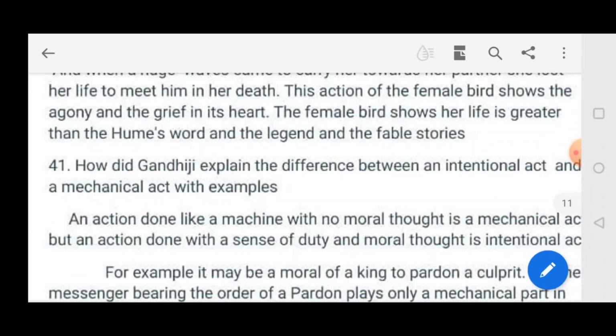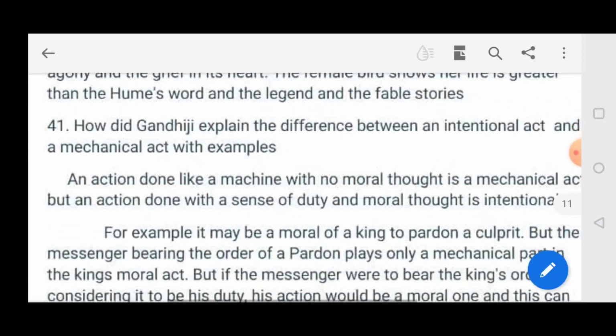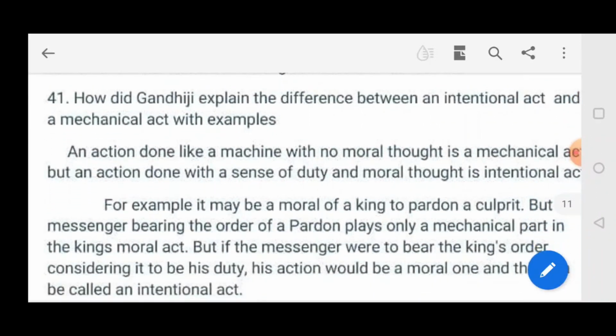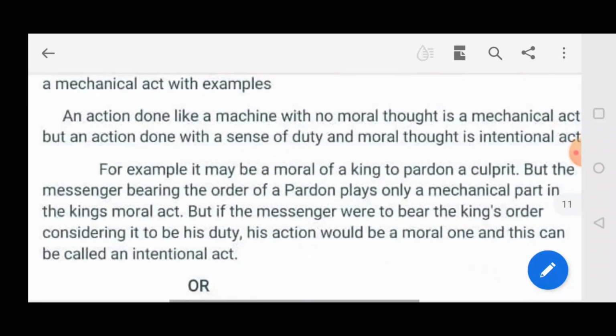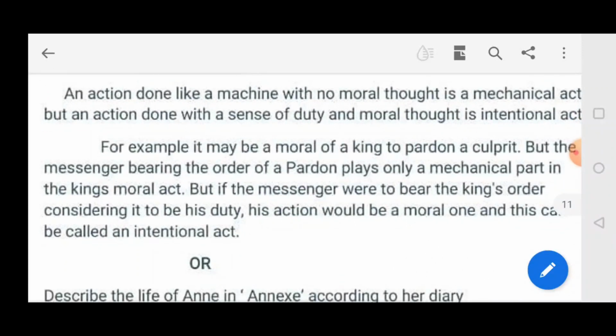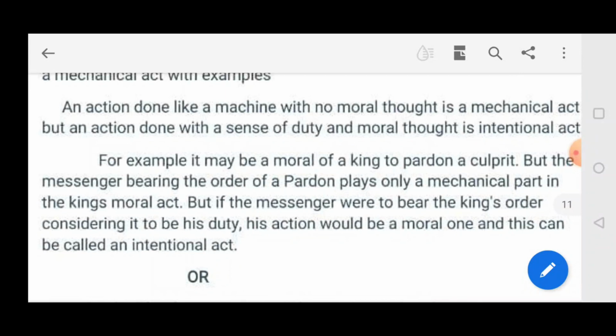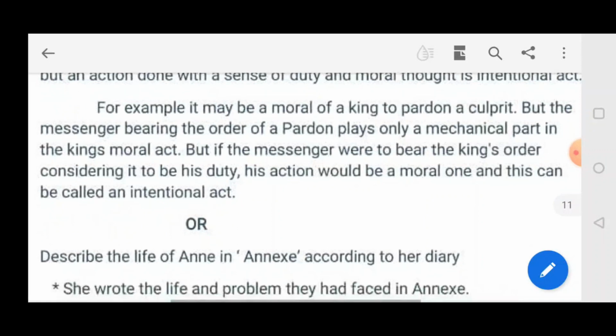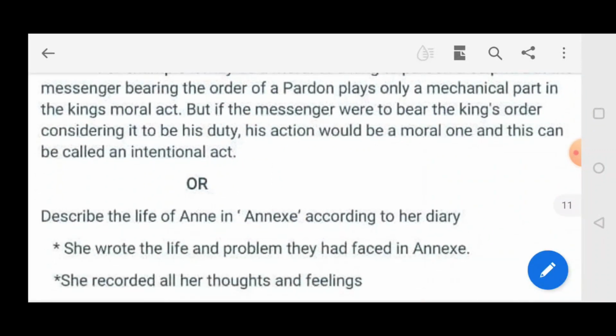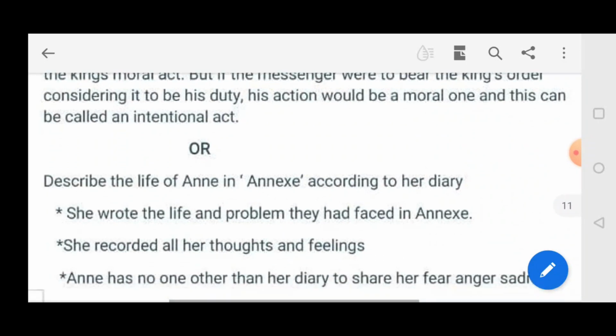Next question. How did Gandhiji explain the difference between intentional act and mechanical act with an example? An action done like a machine with no moral thought is a mechanical action, but an action done with a sense of duty and moral thought is an intentional act. For example, it may be a moral act of a king to pardon a culprit, but the messenger bearing the order of the pardon plays only a mechanical part in the king's moral act. But if the messenger were to bear the king's order considering it to be his own duty, his action would be a moral one, and this can be called an intentional action. Moving on to the next question.